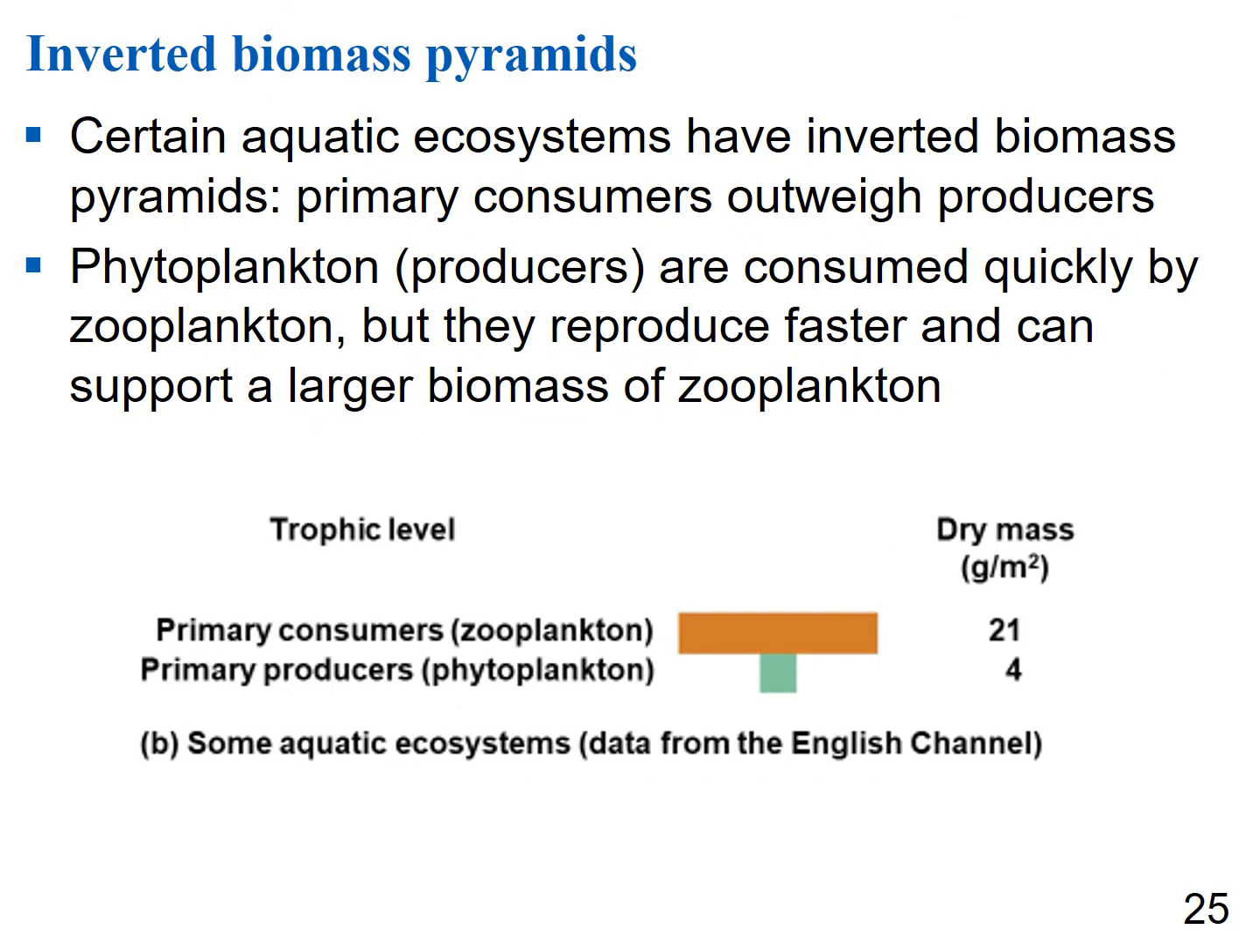However, in some cases you can see an inverted biomass pyramid. In certain aquatic ecosystems, the primary consumers actually outweigh the primary producers, because the primary producers, like phytoplankton, are consumed quickly, but they reproduce faster and can support a larger biomass of consumers. So here in this one, you can see there's more zooplankton, which is your animal-like plankton that eat the phytoplankton, than there are phytoplankton. But since the phytoplankton, your producers, reproduce rapidly, they can support a larger population of consumers.